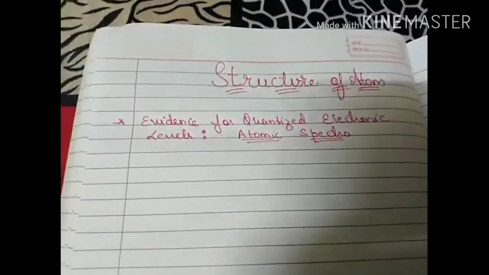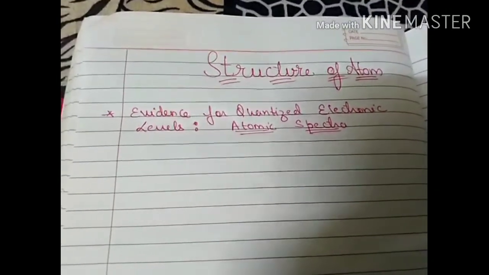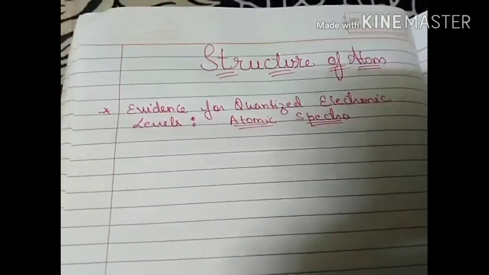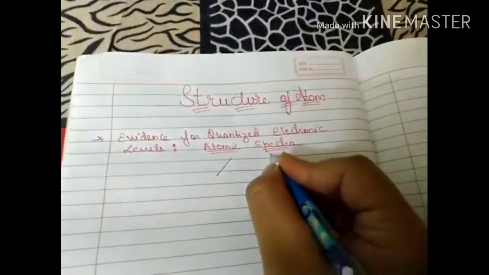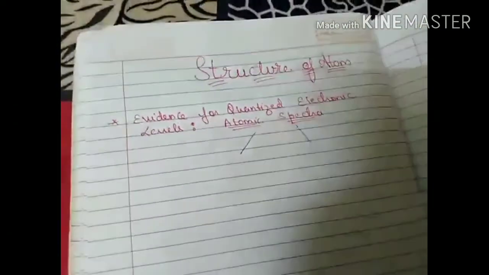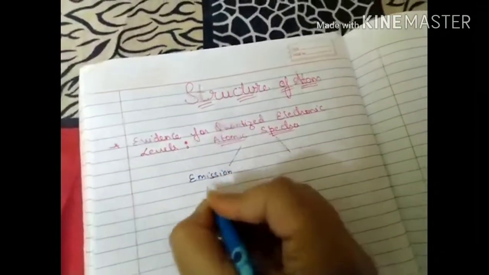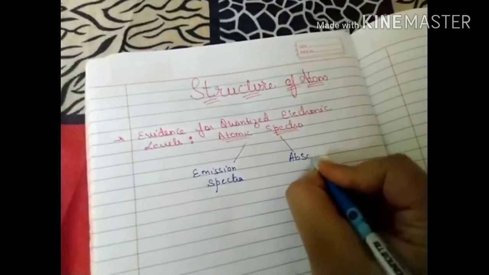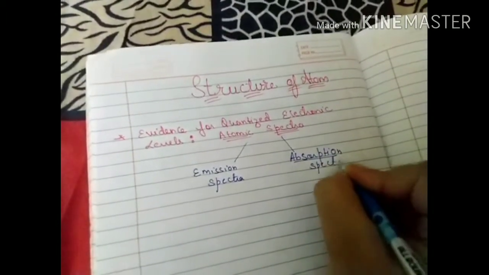Now the topic for today's video is evidence for quantized electronic levels. That is, in this video we are going to discuss atomic spectra. What is atomic spectra? Basically atomic spectra is of two types. One is emission spectra, and another is absorption spectra. We'll discuss them one by one. So what is spectra?